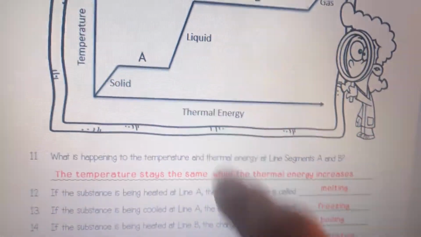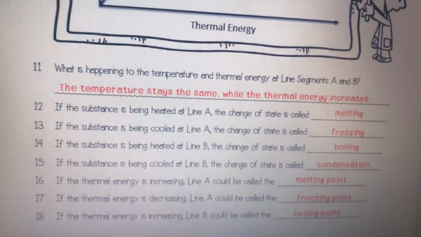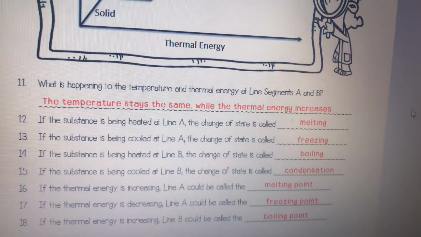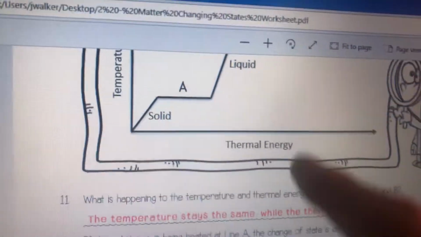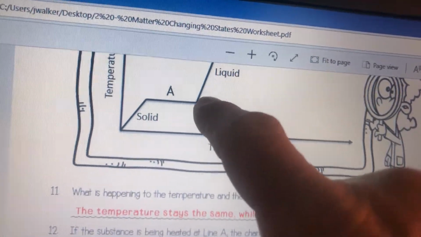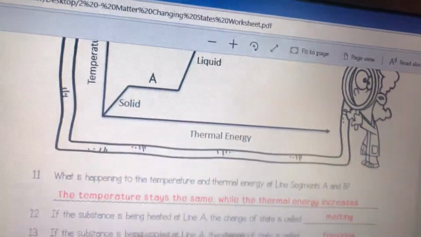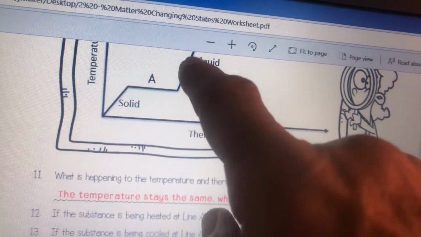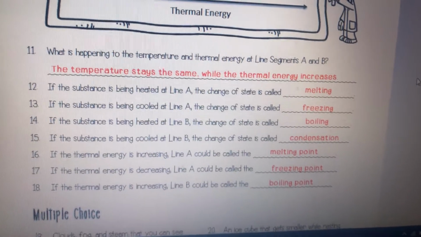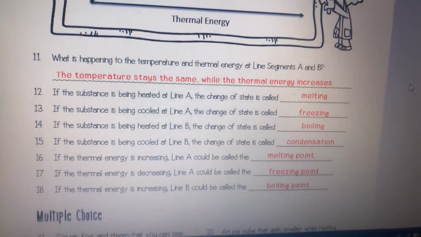That's where it's melting. And as I scroll down here, you can see all these different questions that I'm asking. If the substance is being cooled at line A, the change of state is called freezing. So if it's going this way, it's melting, right? If it's going that way, it's freezing. If the temperature is getting lower, it is freezing, and it's going to change from a liquid back into a solid. So these are the changes of state that matter goes into or out of as it changes its state.